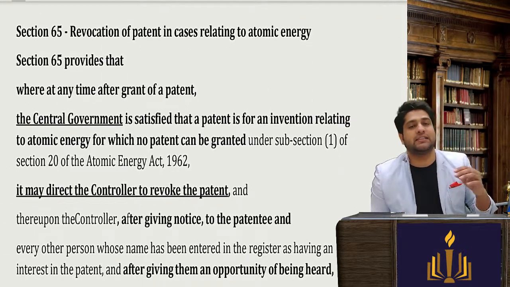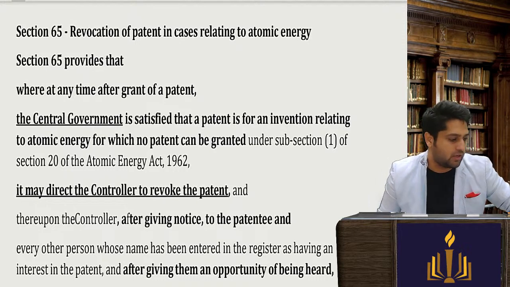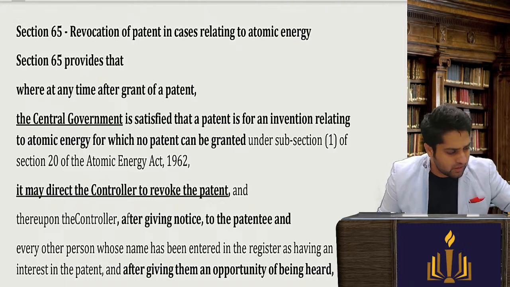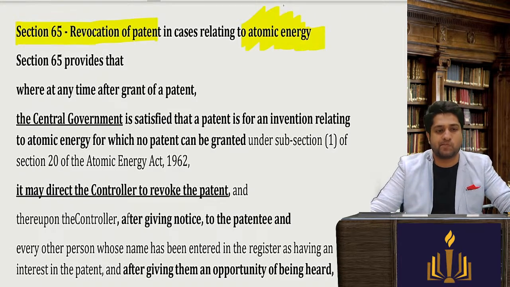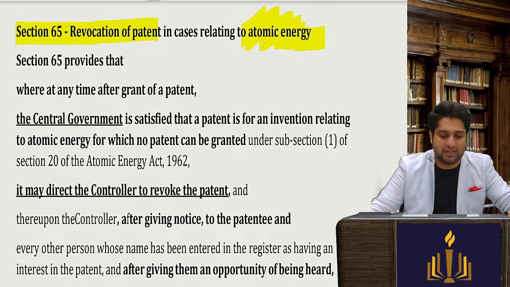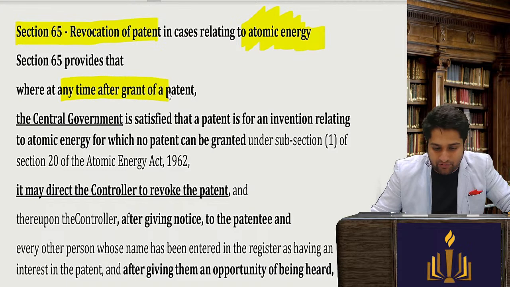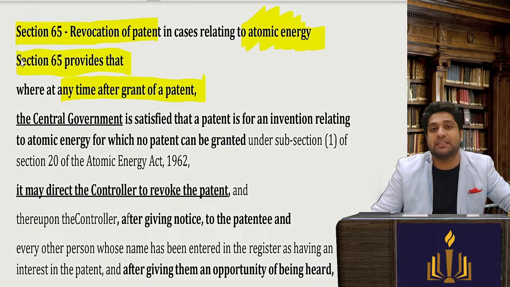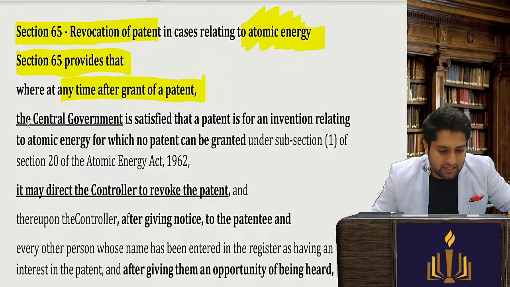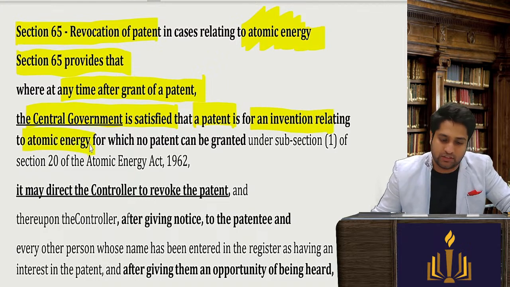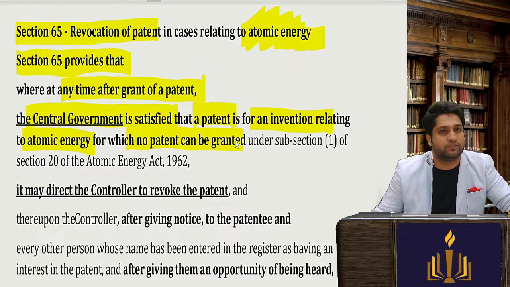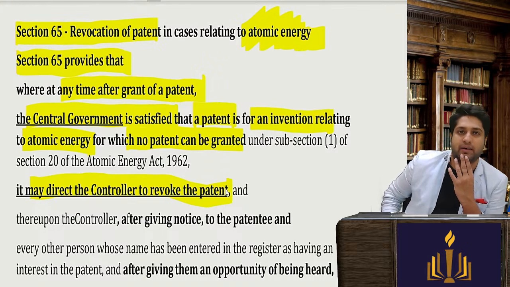So now we did section 64 as well, very important, revocation of patents. Now we are seeing section number 65. Section 65, revocation of patent with respect to atomic energy. So what it is saying, very simple: with atomic energy, where at any time after the grant of patent, so revocation only happens after the grant of patent, the central government is satisfied that a patent is for an invention relating to atomic energy for which no patent can be granted, it may direct the controller to revoke the patent.